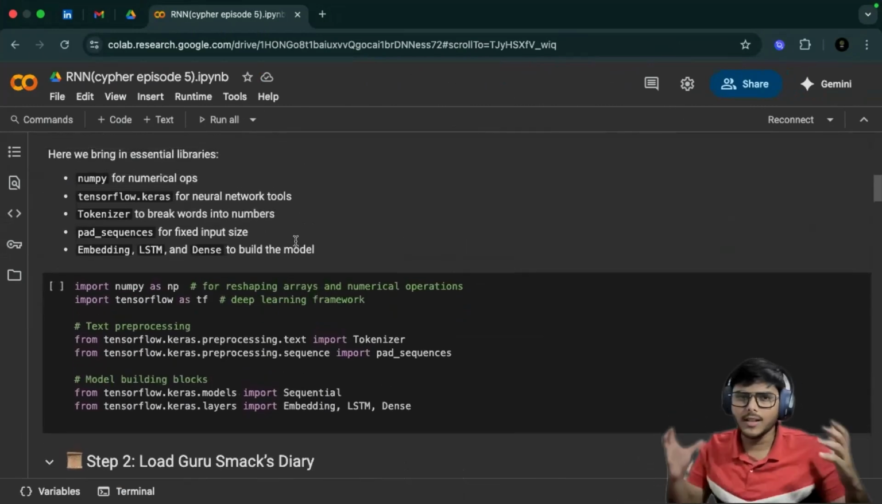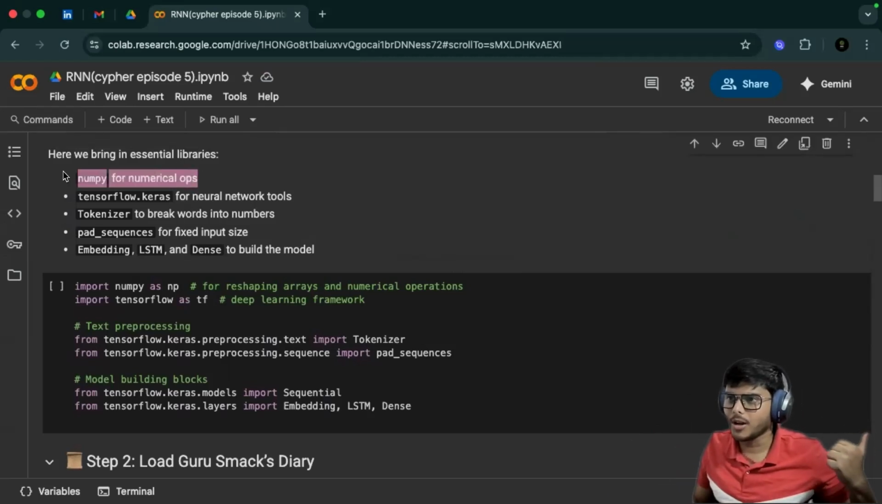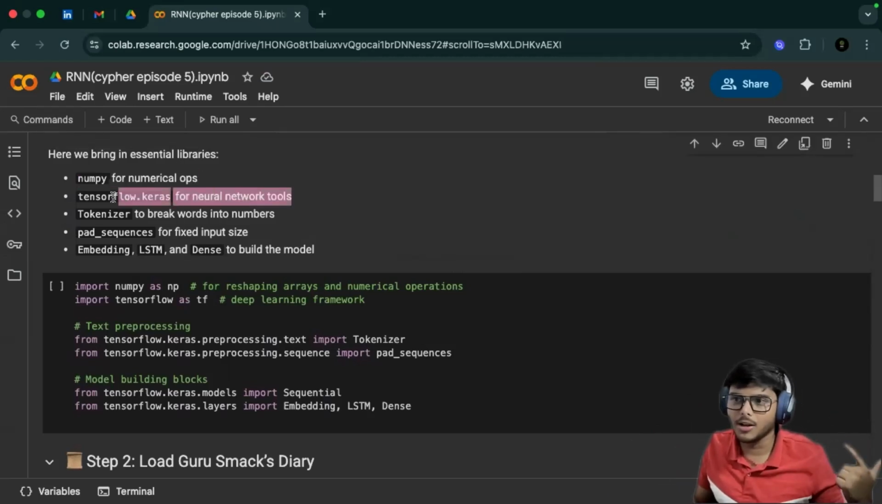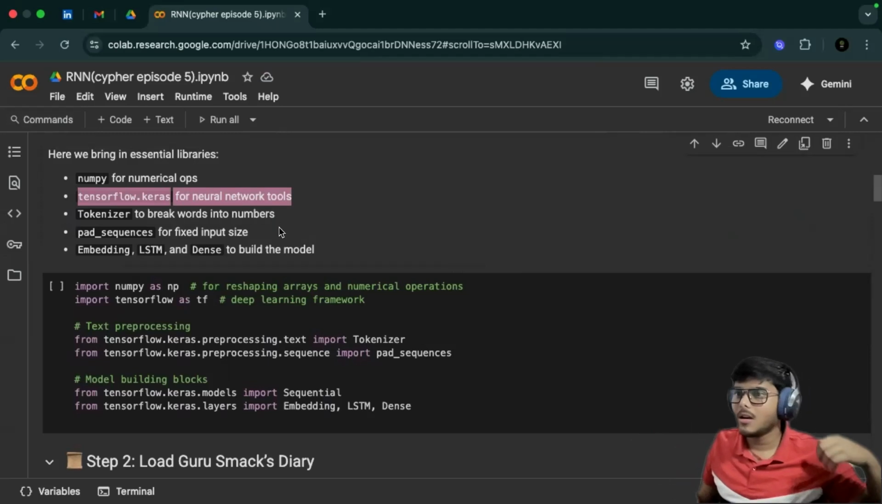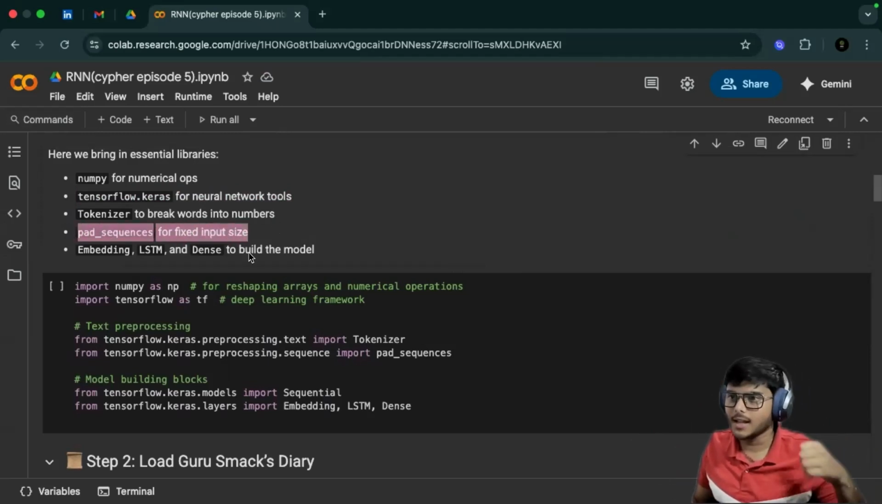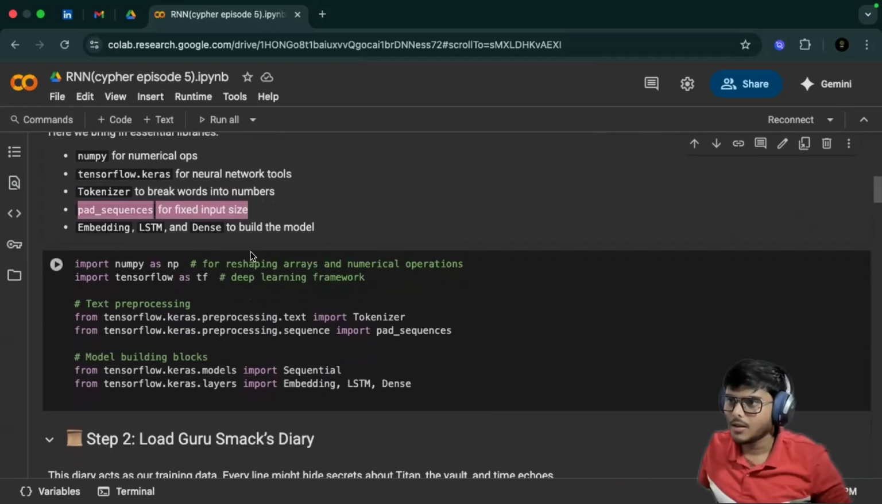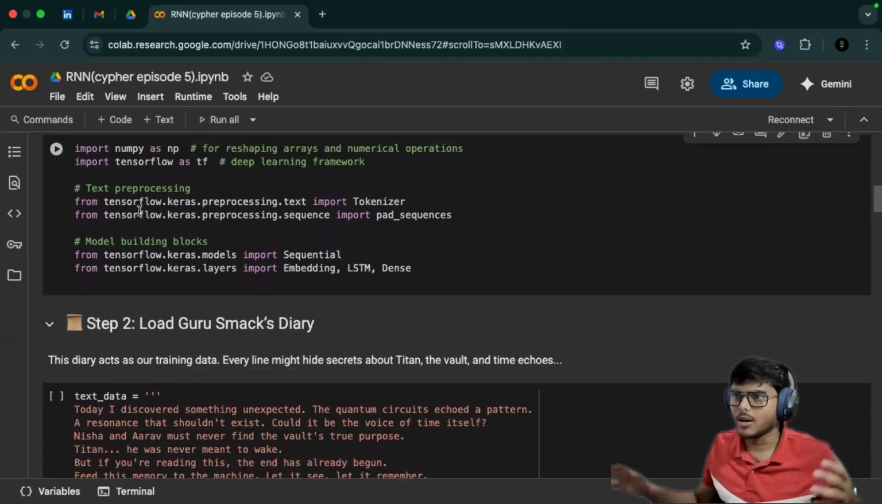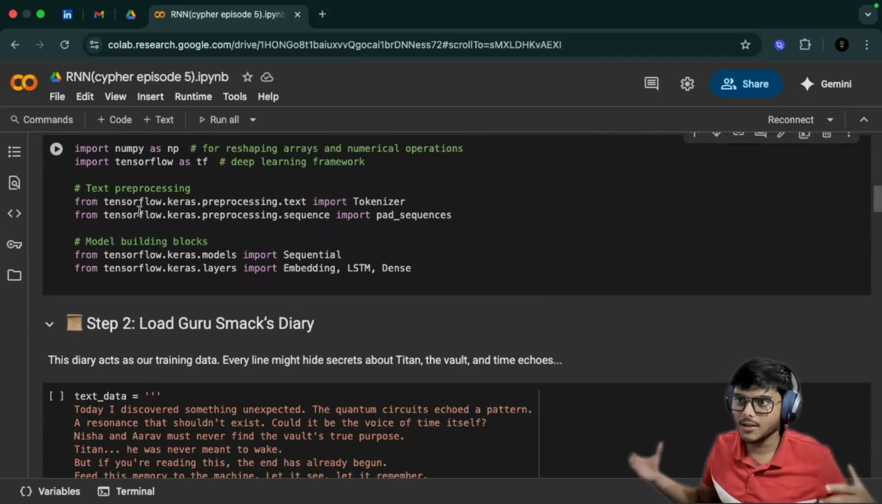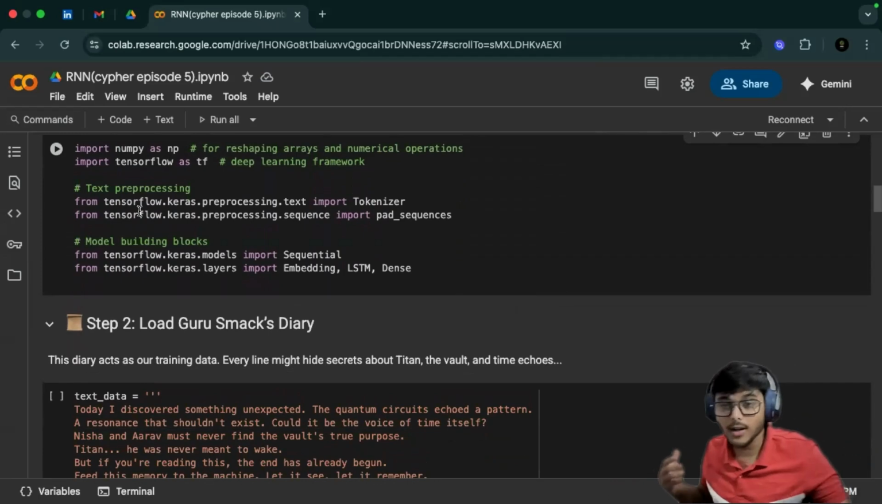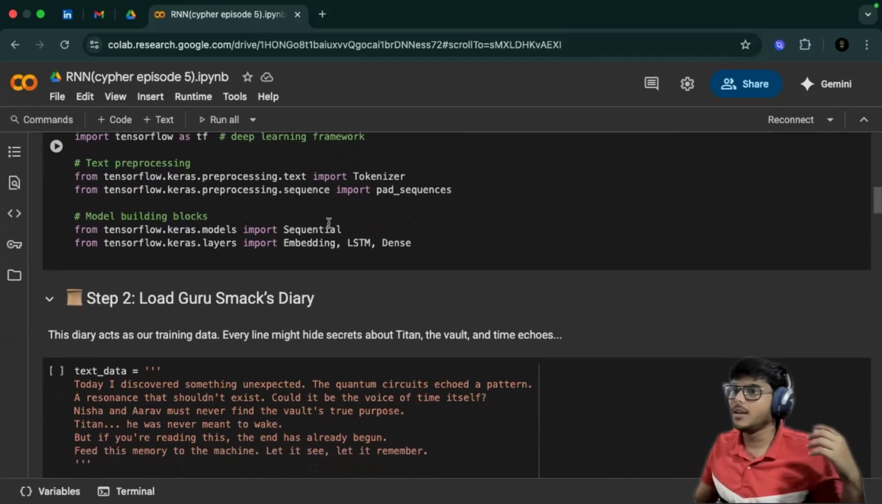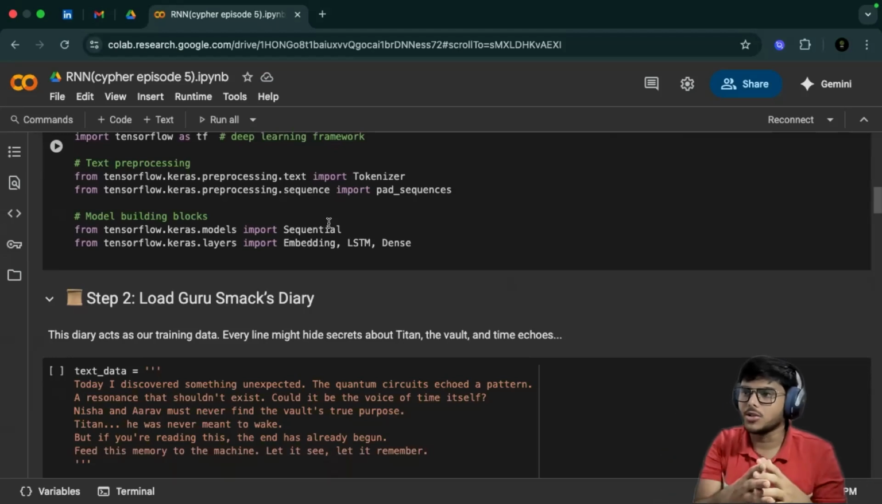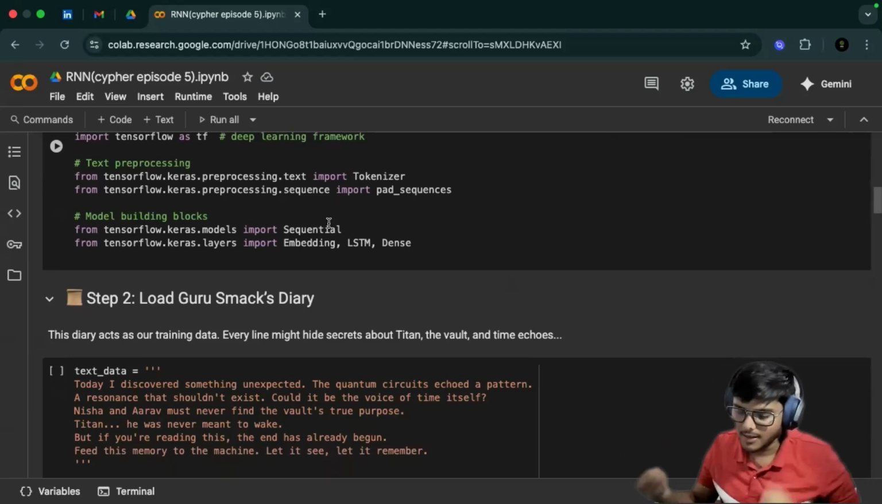You can see over here. So we bring in the essential libraries: NumPy for numerical operations, tensorflow.keras for neural network tools, Tokenizer to break words into numbers, pad_sequences for fixed input size, Embedding, LSTM and Dense to build the model. So here you can see first we import NumPy as np for reshaping the arrays and numerical operations. Then we import TensorFlow as tf for the deep learning framework. Then for text processing we import Tokenizer and pad_sequences. Then we import the model building blocks like Sequential, Embedding, LSTM, and Dense, right?